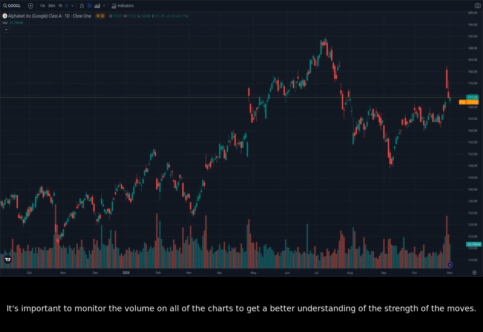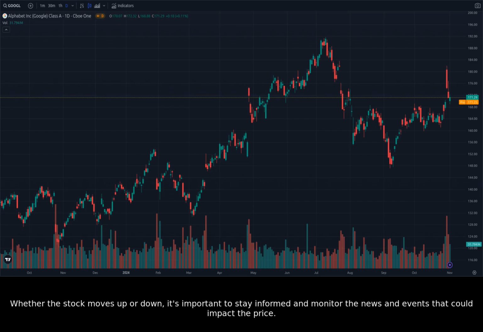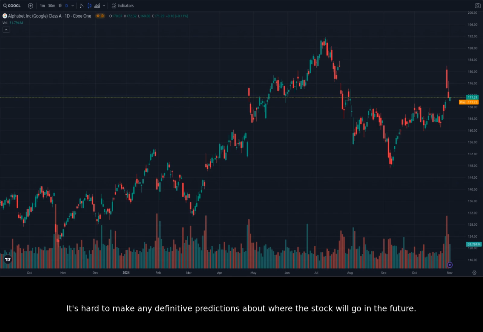It's important to monitor the volume on all of the charts to get a better understanding of the strength of the moves. Whether the stock moves up or down, it's important to stay informed and monitor the news and events that could impact the price. It's hard to make any definitive predictions about where the stock will go in the future. The antitrust lawsuits are a major wild card that could impact the stock price.